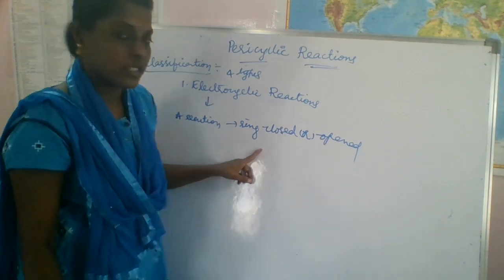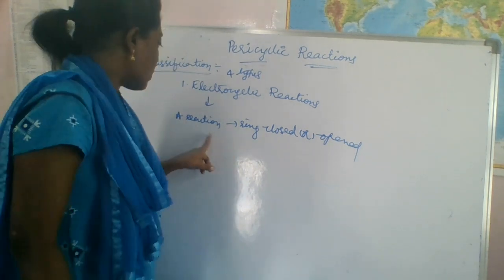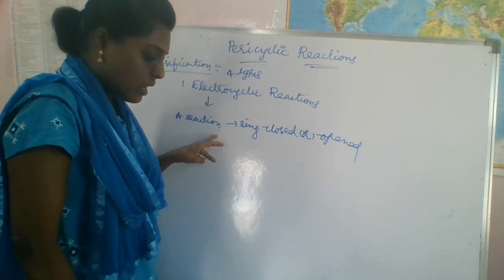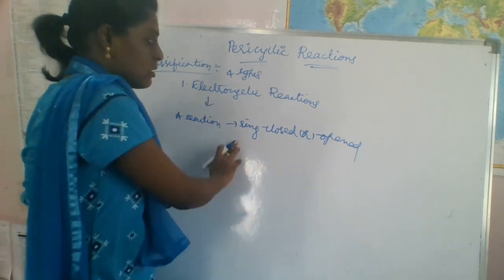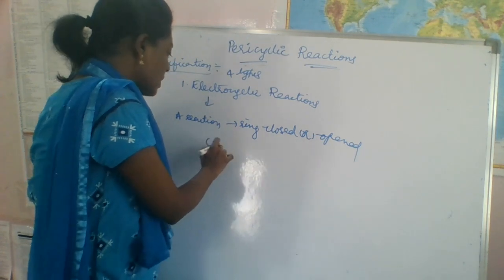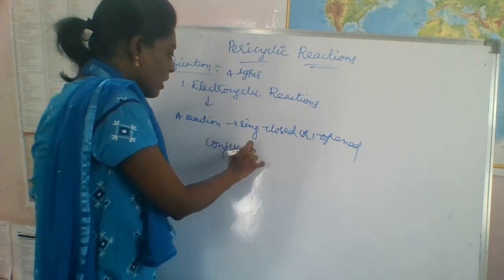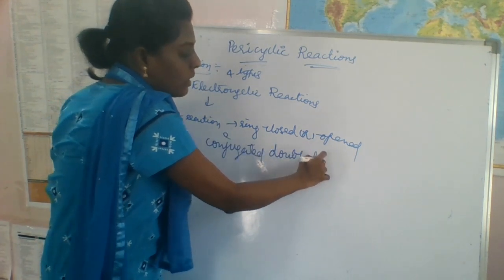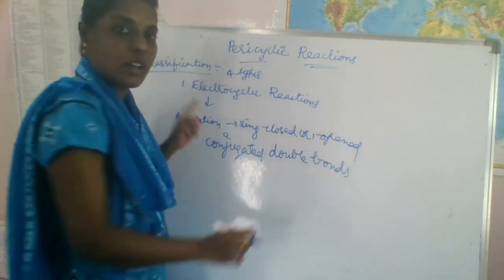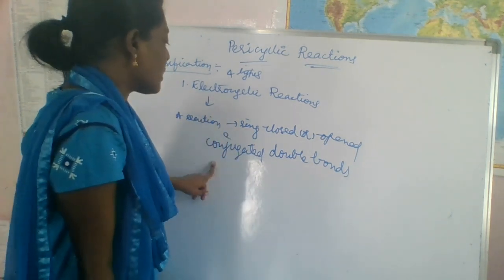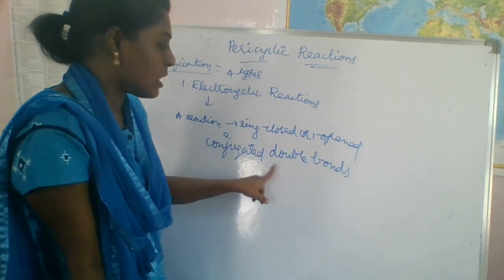Okay. So here a reaction in which a ring is closed or opened at the expense of conjugated double bonds. There must be conjugated double bonds, then only it will be possible. Otherwise, it is not possible. So the reactant should contain conjugated double bonds.